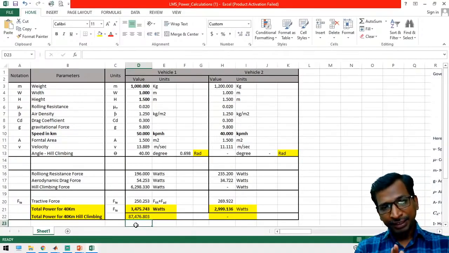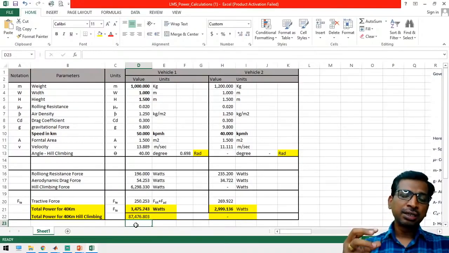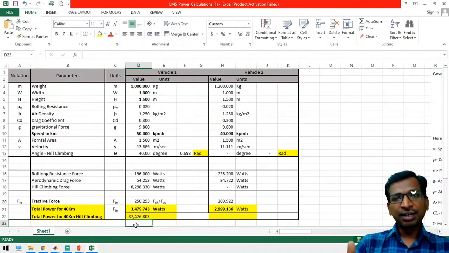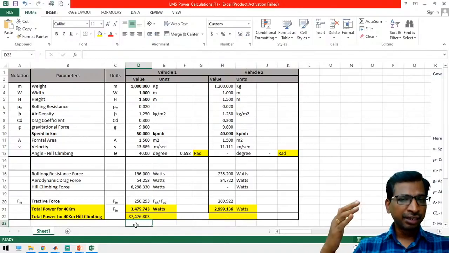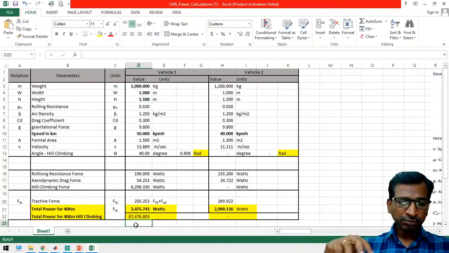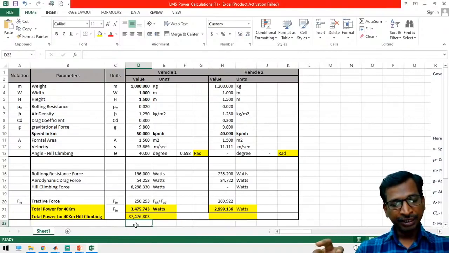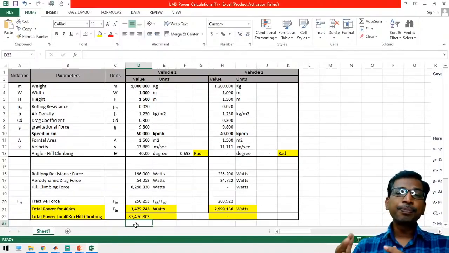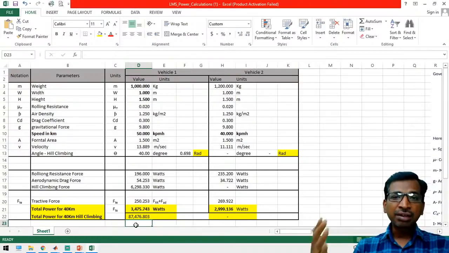The point is, while you design any vehicle, if you are claiming my vehicle can run up to 50 kilometers per hour, and it can handle up to 1000 kg weight, and for this much gradability, that is the angular gradability, then you have to keep a safety factor of 2. Suppose you are climbing 10 degrees, then you have to calculate for 20 degrees. That is the motor power requirement.